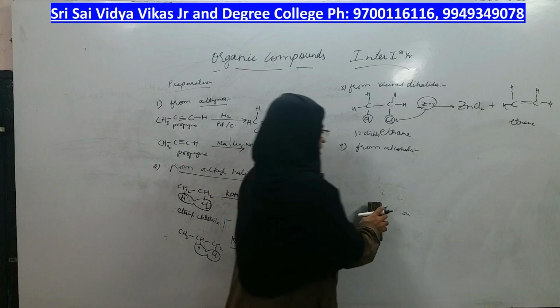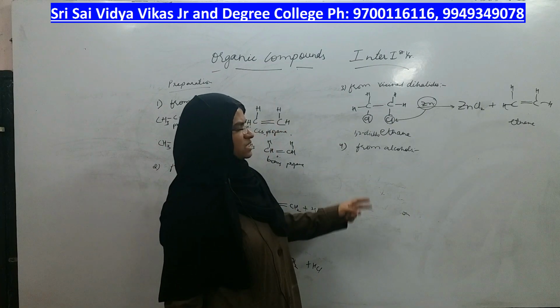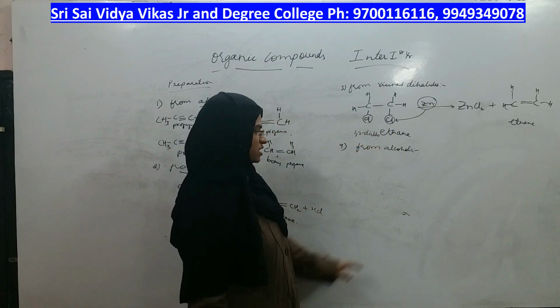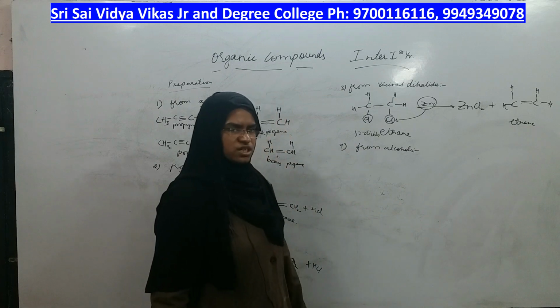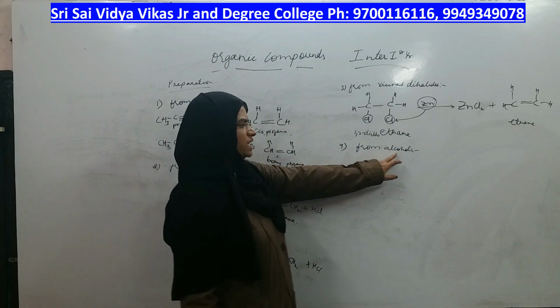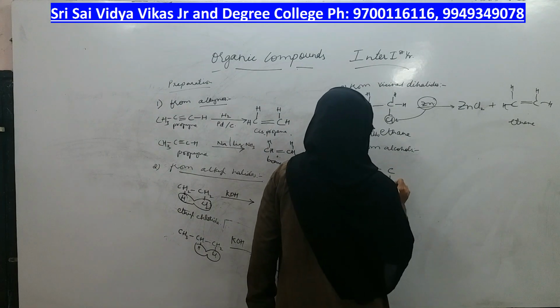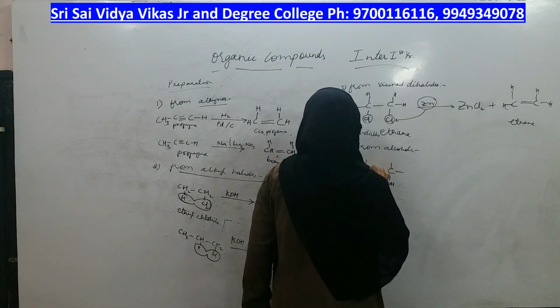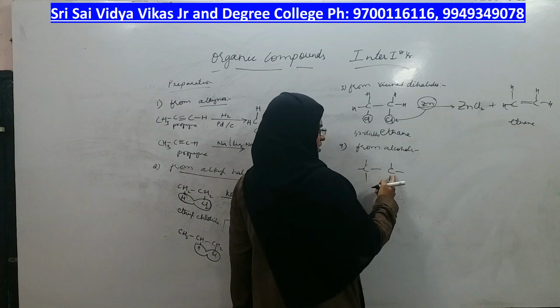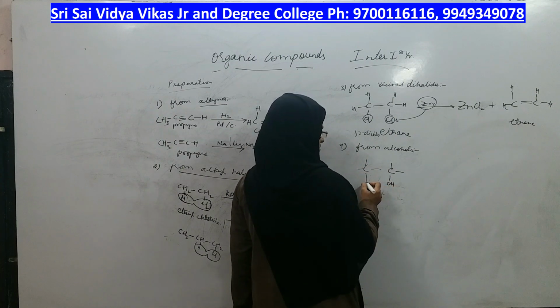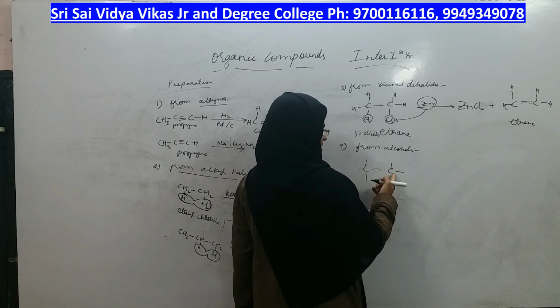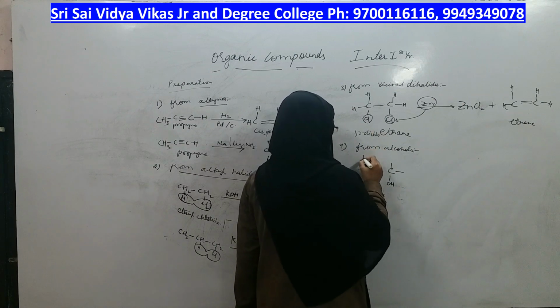Now let us look at which type of elimination reaction it is. Dehalogenation reaction. Now let us look at the next reaction in which you will take alcohols. What is the formula of alcohols? Alcohols should have an OH group, right? This alcohol has an OH group. I didn't say vicinal alcohol or anything. I just said alcohol. That means one OH group should be there.